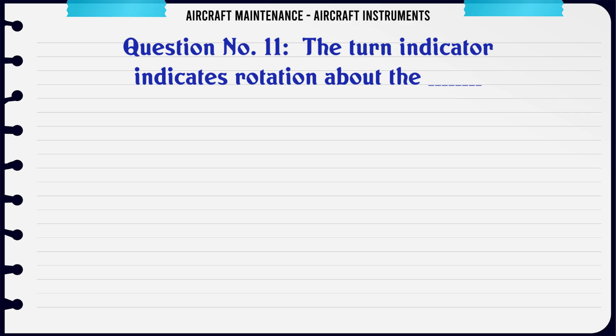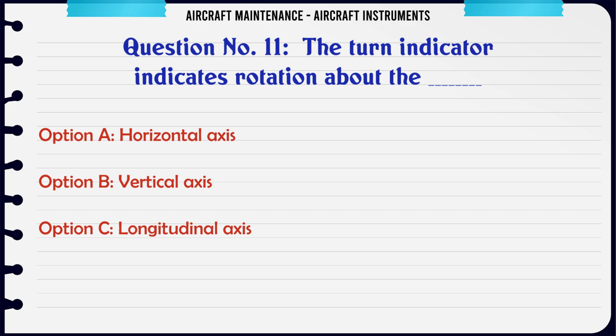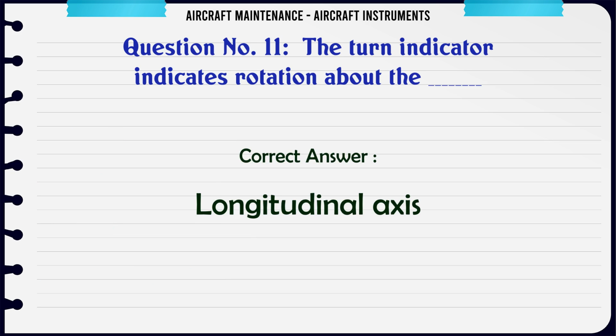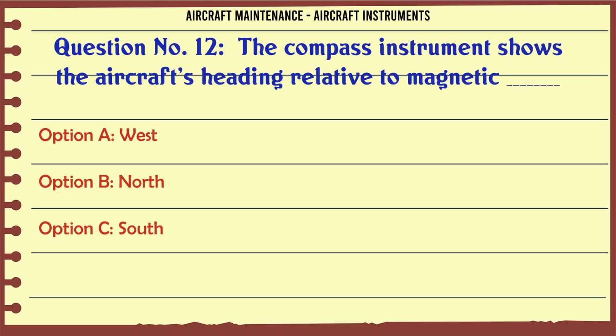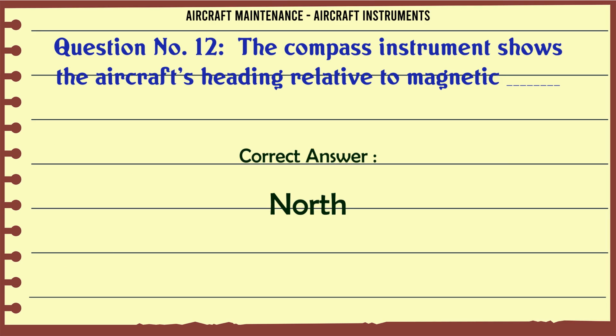The turn indicator indicates rotation about the A. Horizontal axis. B. Vertical axis. C. Longitudinal axis. D. Diagonal axis. The correct answer is longitudinal axis. The compass instrument shows the aircraft's heading relative to magnetic A. West. B. North. C. South. D. East. The correct answer is North.